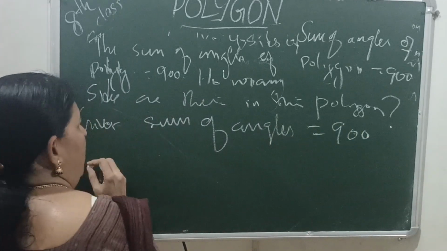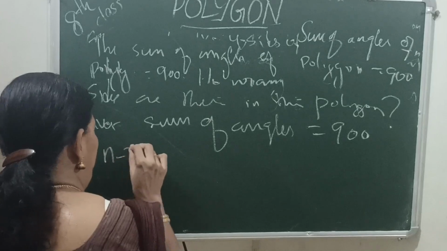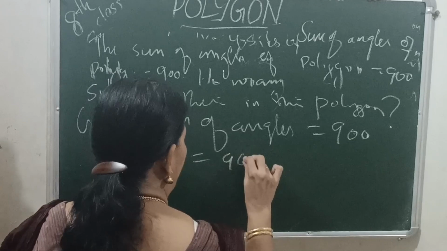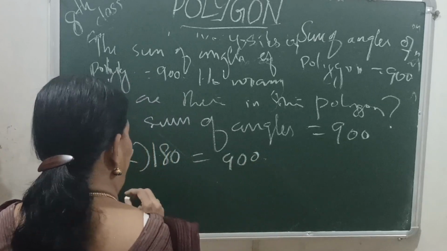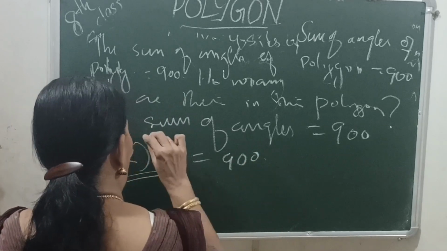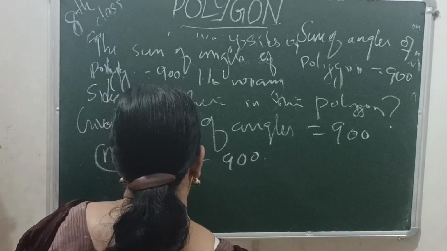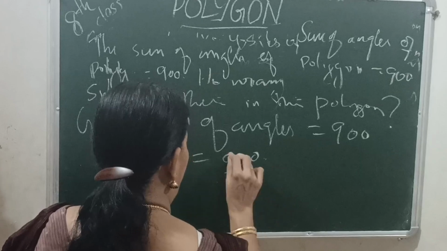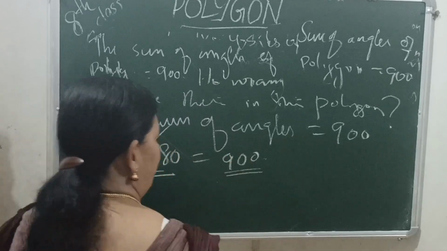The formula for the sum of angles of a polygon is n minus 2 into 180 equals 900. Here we have n minus 2 into 180 equals 900.